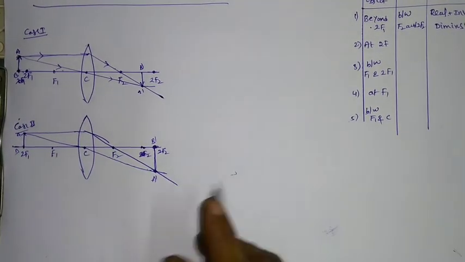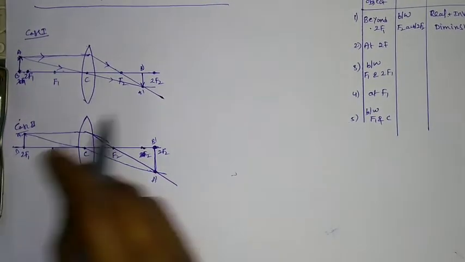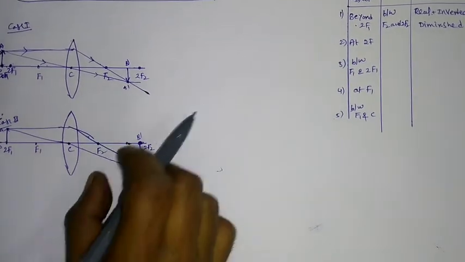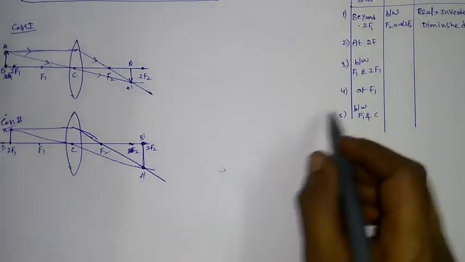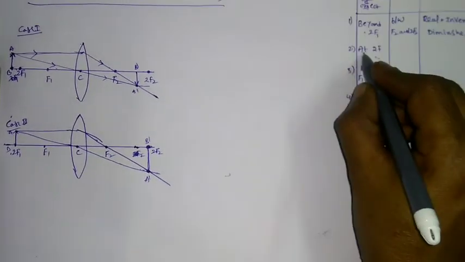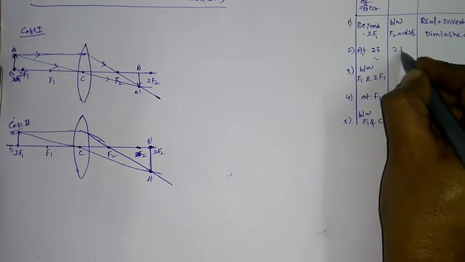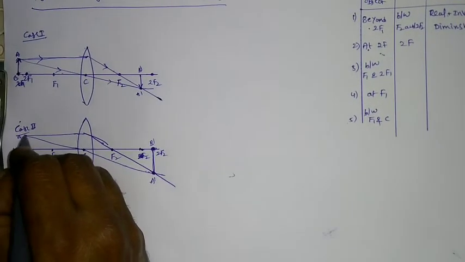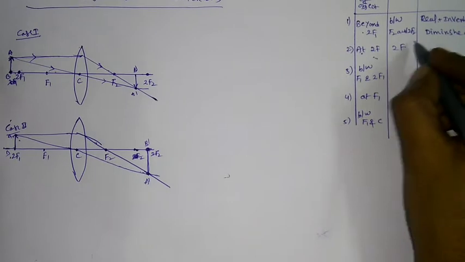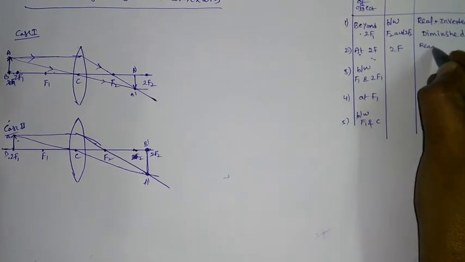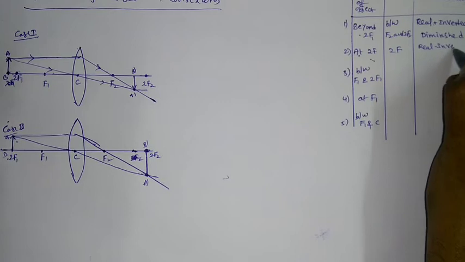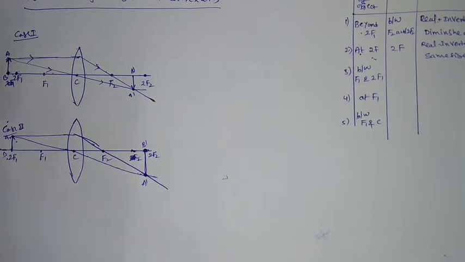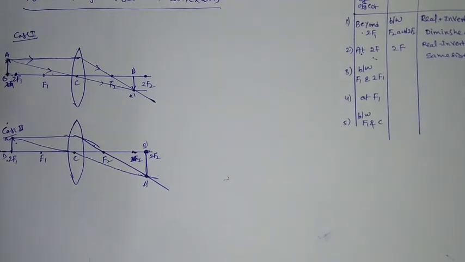So if you observe, these two are of same size. Actually for taking the readings, it will not be exact, just imagination readings only. So at 2f, object is at 2f, image is also formed at the 2f only. So let us assume these are the same size. As usual the conditions are real, inverted, and same size. Object size and image size are both same.